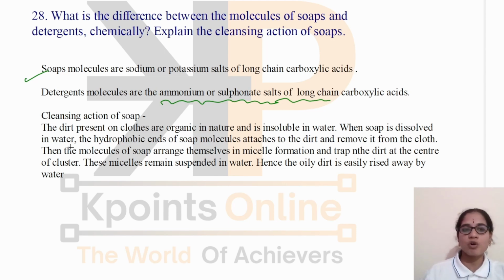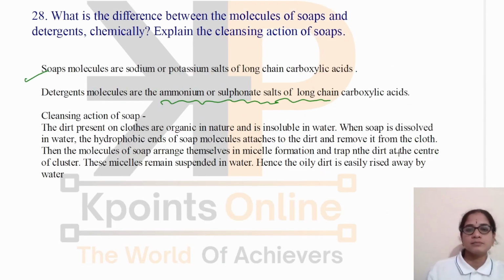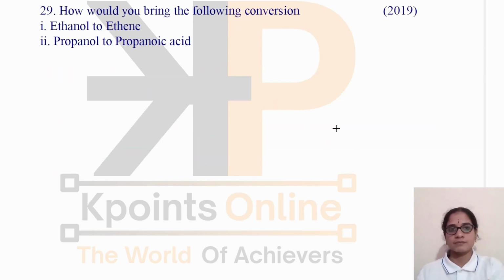When soap is dissolved in water, the hydrophobic ends of the soap molecules attach to the dirt and remove it from the cloth. Then the molecules of soap arrange themselves in micelle formation. The cluster we have seen is called a micelle, and it traps the dirt at the center of the cluster. These micelles remain suspended in water, hence the oily dirt is easily rinsed away by water. This is how the cleansing action of soap takes place.